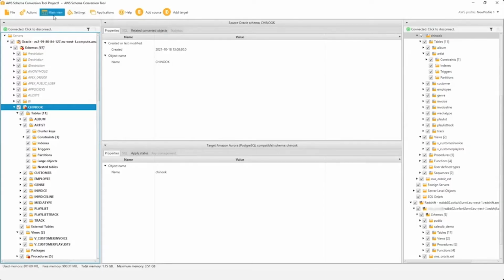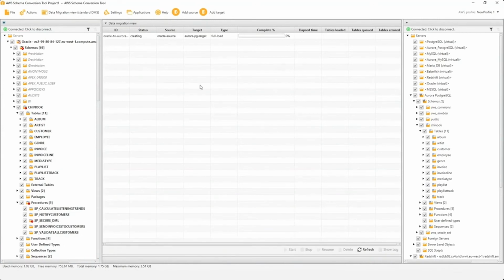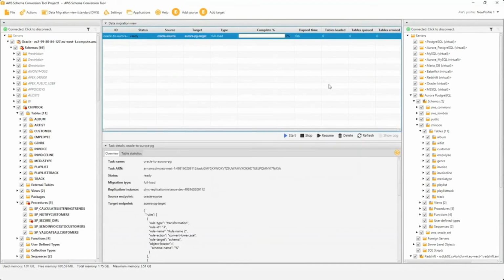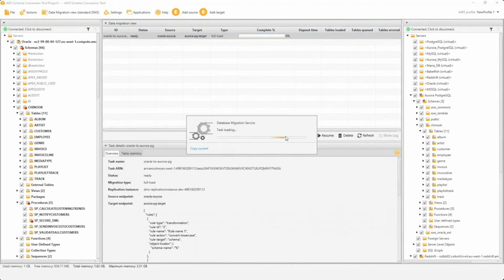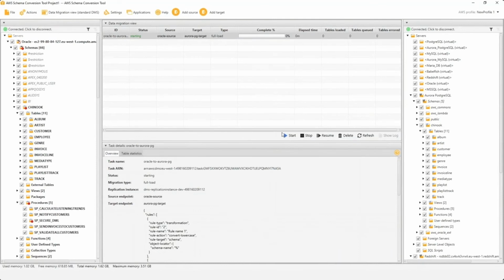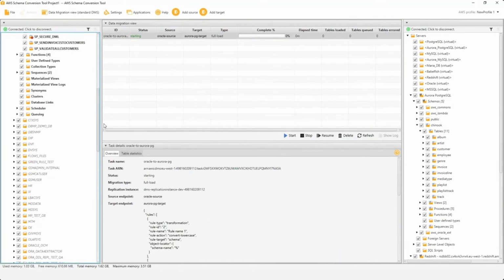So here it's showing my DMS migration task. Now I am in SCT, where I'll be able to see that same task in the SCT console as well. And I'll say, okay, now it's ready to go. So I can select it, hit start, and it'll start my DMS task. So here it's starting.